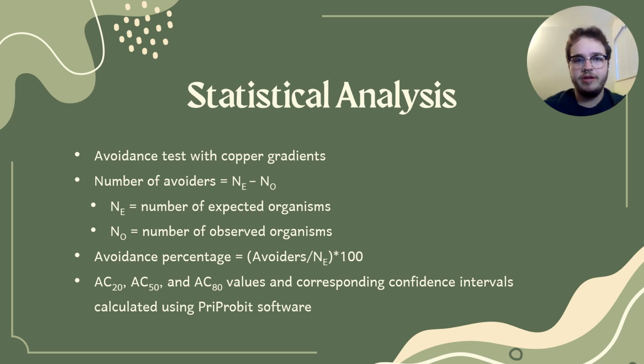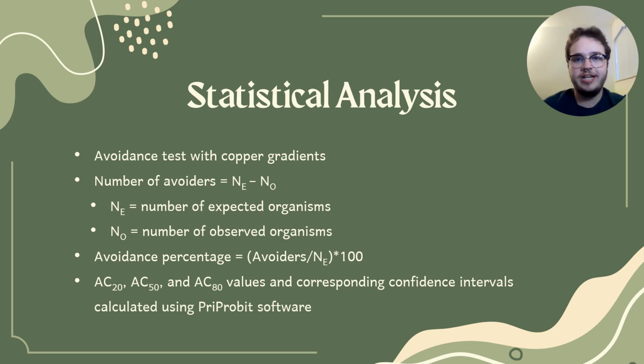And then for the number of observed individuals, that was just the number of individuals in a given concentration and the individuals in all higher concentrations. So pretty much the same thing, but it includes all of the chambers that are higher. So if you were looking at chamber 4, you would include the individuals in chambers 4, 5, 6, and 7 instead of just the one that's immediately adjacent. And this is just because the individuals that were in the higher concentrations than the one that they were currently looking at were not considered avoiders, so they don't really count.